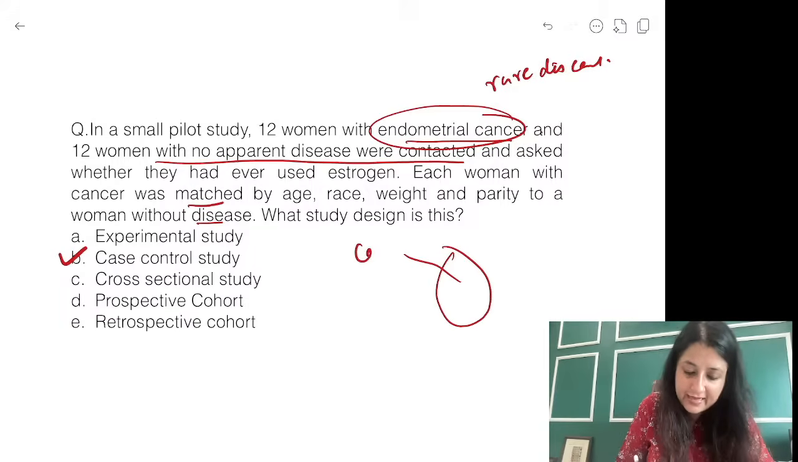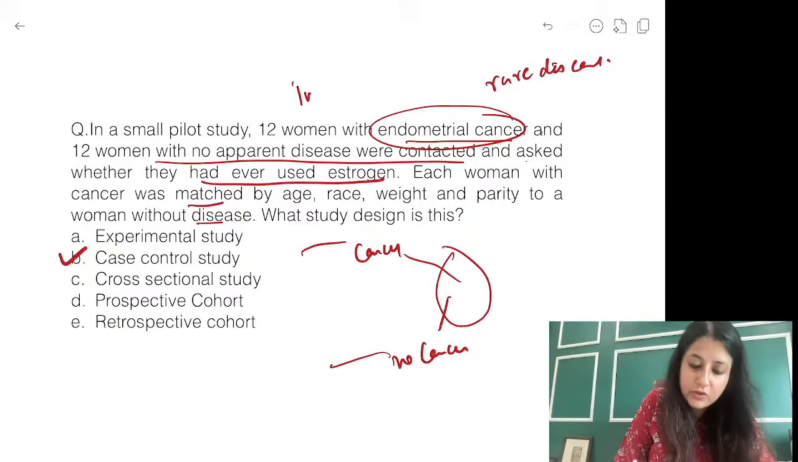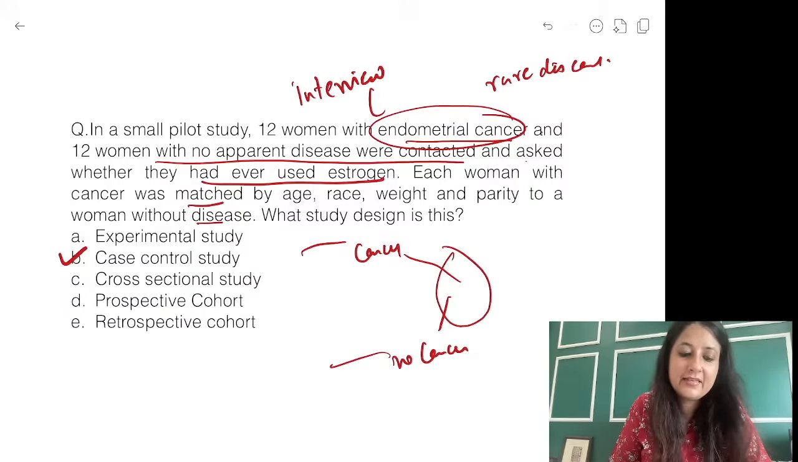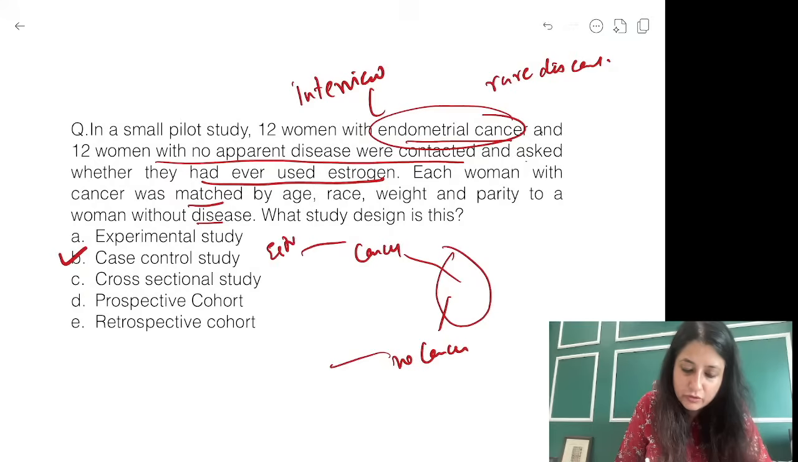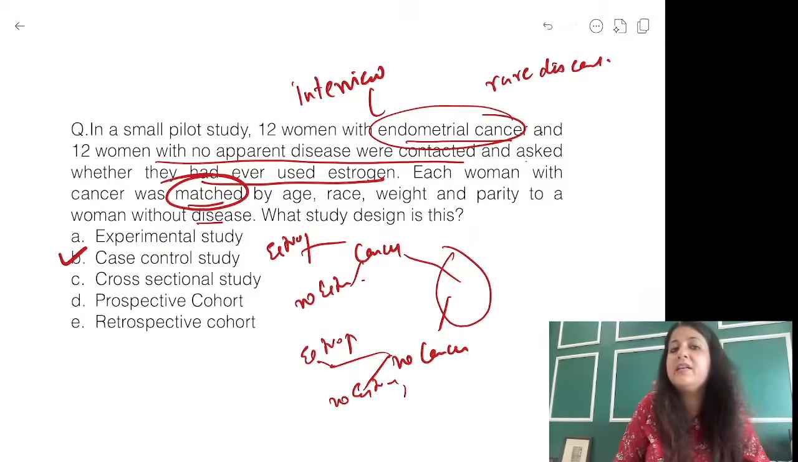So you have cancer and no cancer. The outcome is cancer, and you are asking whether they used estrogen. So you are interviewing, you are using a questionnaire. If you actually ask the people, it is a case control study design. Plus you are asking them about estrogen, no estrogen. Also the biggest word, matching.